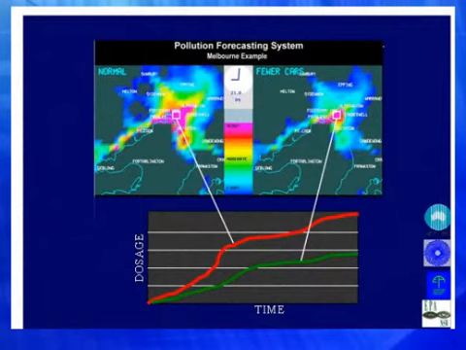This graphic shows an example of results from a mandatory emissions reduction program in Melbourne, Australia. The plot on the left shows the expected pollution levels with no mandatory emissions reductions, while the plot on the right shows the expected pollution levels with a 25% reduction in driving. In addition to these Action Day programs, where it's pretty continual that every time pollution levels are expected to reach a certain level, certain actions are triggered, there can be special sampling programs as well.